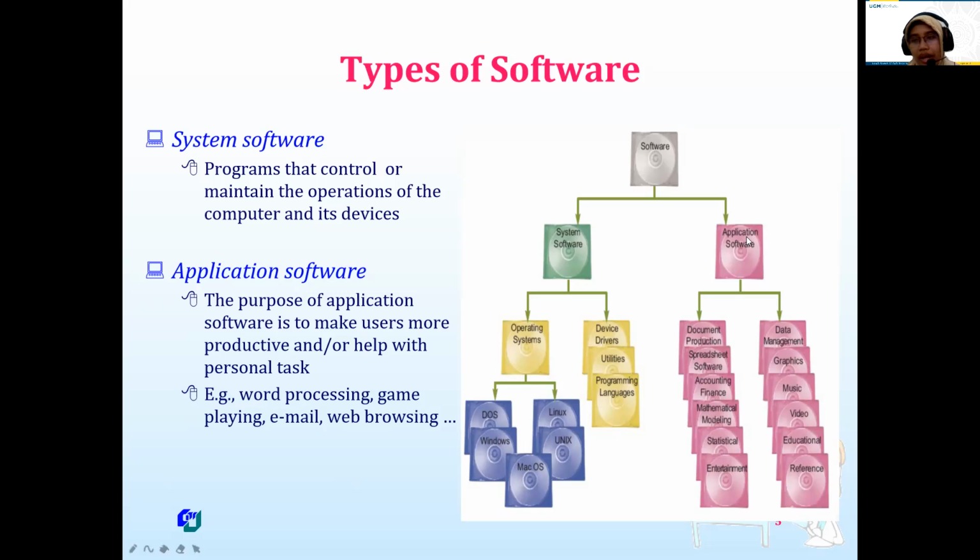For application software, this is software with a specific design for helping our personal tasks. For example, Microsoft Word, spreadsheet software, accounting, finance, or maybe design, for example Photoshop or video editor, data management, graphics, music, and others. So this is application software.